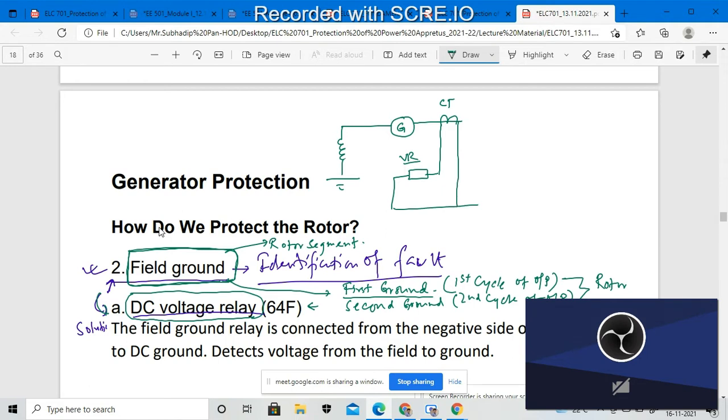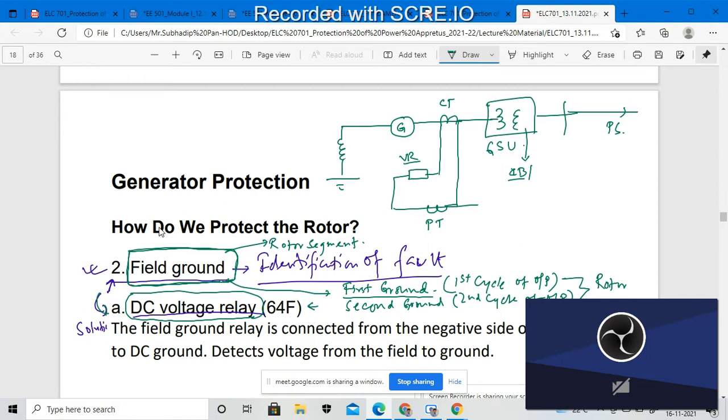Same as the first one, here we are connecting the PTs also over here. Then over here we have the GSU, generating station unit, and then it goes to the power system. The GSU will consist of different circuit breakers: air blast circuit breaker, oil circuit breaker, gas circuit breaker. The circuit breaker representation we will consider later in a later module.